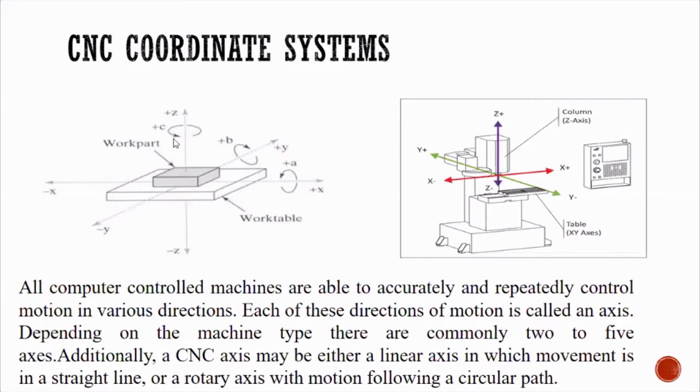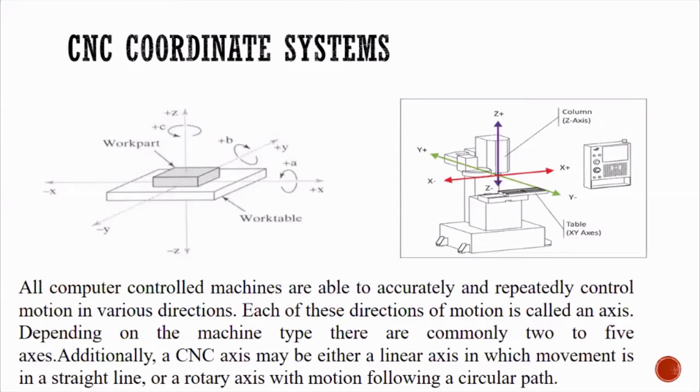But here there are rotary motions, you can see. This is a rotation about the Z axis, this is rotation about the Y axis, and this is rotation about the X axis. These are the CNC coordinate systems.